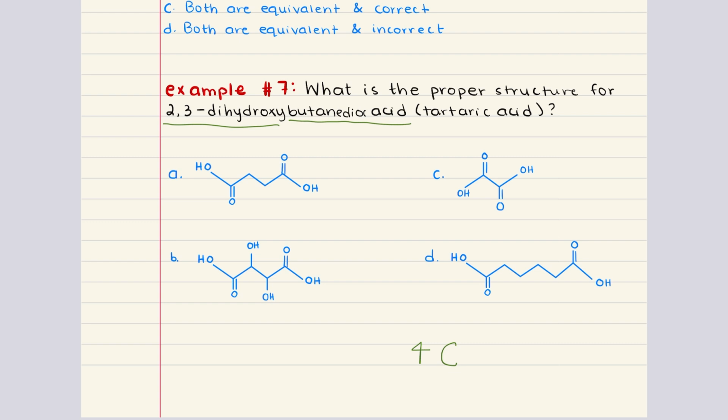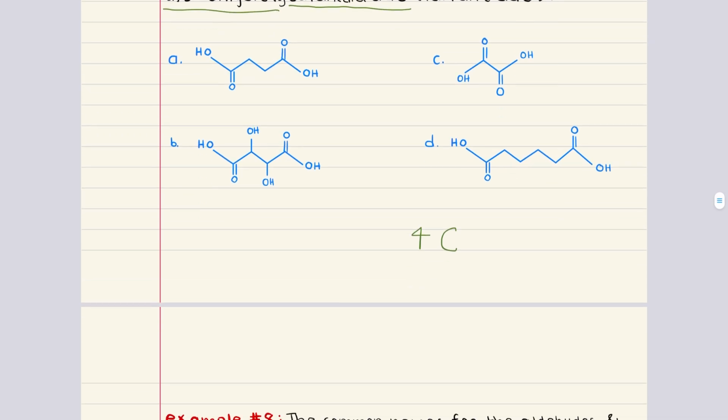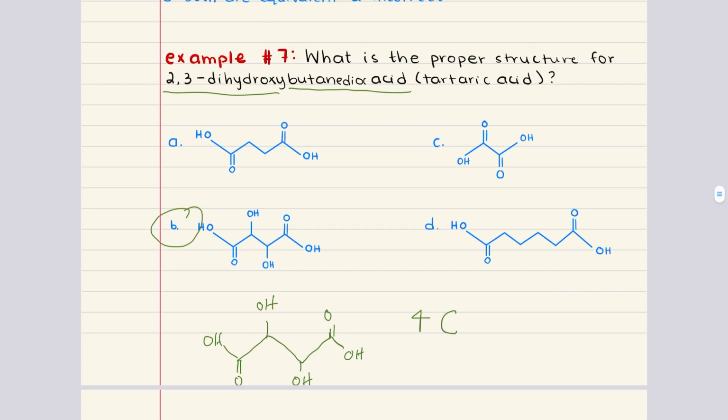Keeping that in mind, we can begin to draw it out and try to align it with the answer choices we're provided. So we're going to start by drawing a 4-carbon chain. Then at each end, we're going to have a carboxylic acid. And then we're going to have 2 hydroxyl groups, one at carbon 2, and then another hydroxyl group at carbon 3. And when we draw it out in this manner, we see that this best aligns with answer choice B. So the correct answer for problem 7 is B.